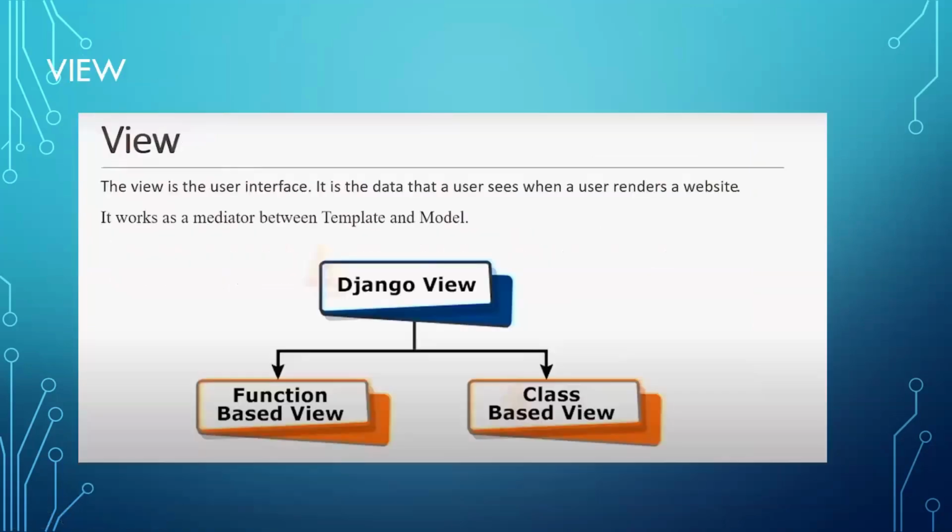That is the purpose we are going to use the model. The view is a user interface. It is the data that a user sees when a user renders a website. It works as a mediator between the template and the model. Django view has two types: functional based view and class based view. In the Python fundamentals, you will be learning a concept called functions and a class that is called object oriented programming. You should be strong in those two things in the Python fundamentals to work with the functional based view and class based view. This view is going to act as a mediator between the UI template and the model database.